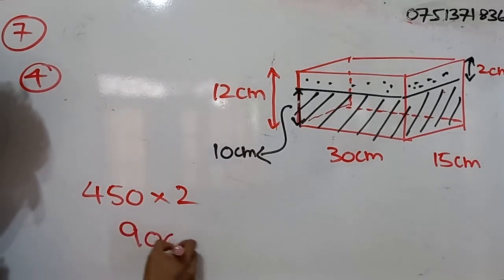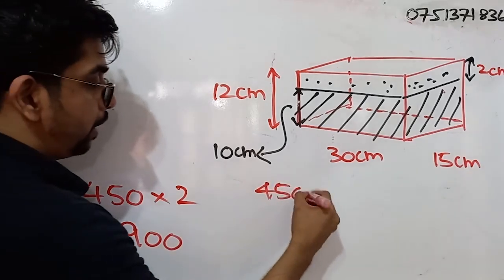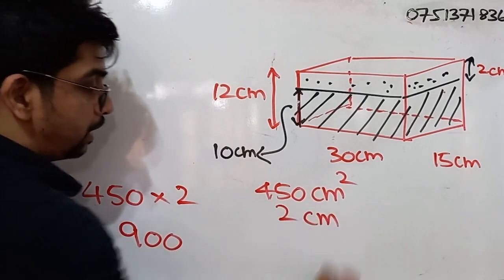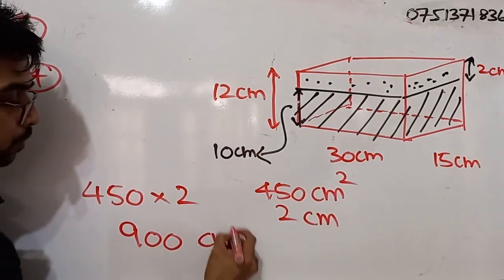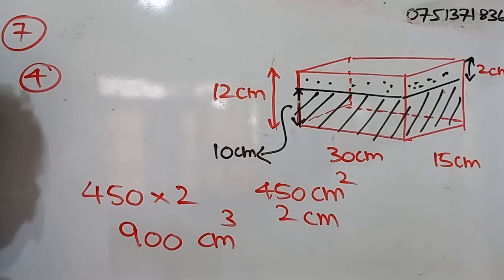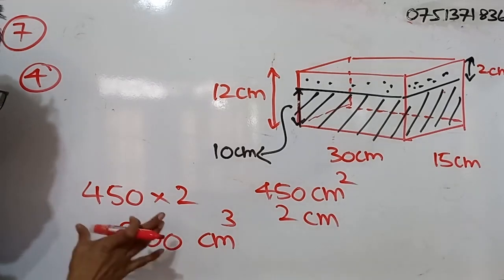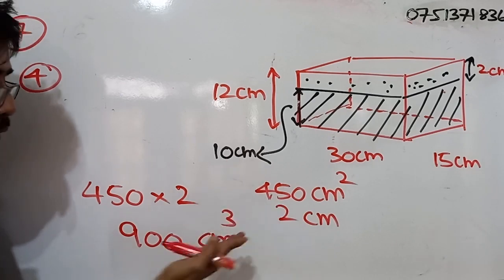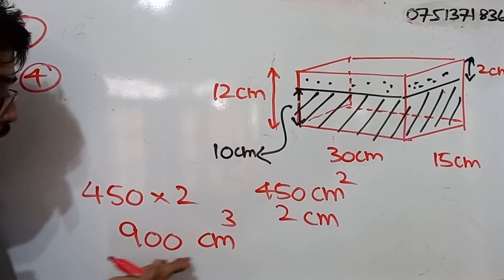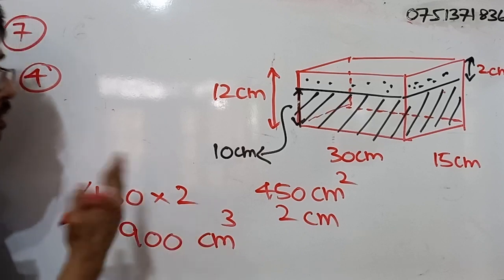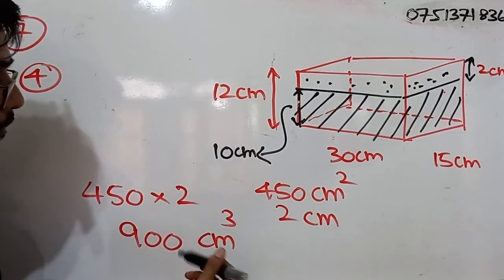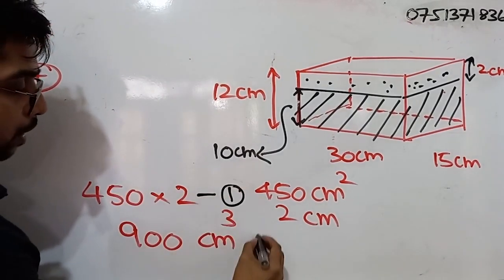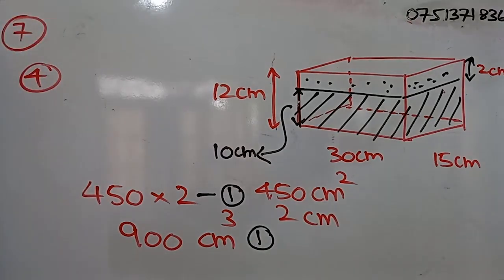So this is 900, but 450 is square centimeters, and 2 is centimeters. So we get the unit as what? Cubic centimeters. In any case, we are calculating a volume, no? So the volume will be in cubic units. So here we have taken centimeters, so it will be 900 cubic centimeters. So if you have used this method, for this step you will be getting 1 mark. For the correct answer, you will be getting another 1 mark.